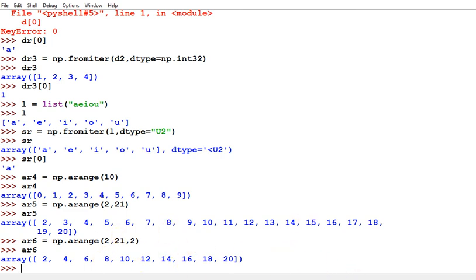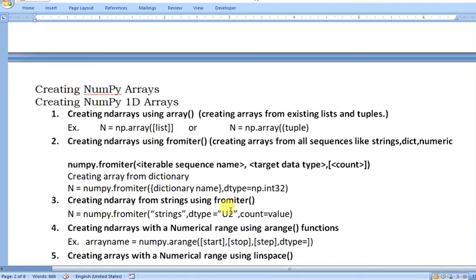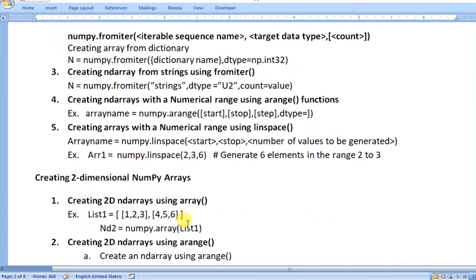The next function to create an nd array is creating an array with a numerical range using linspace. The linspace is actually used to create a number of values between the two passed values. Suppose here numpy.linspace 2 comma 3 comma 6, so it will generate 6 numbers.